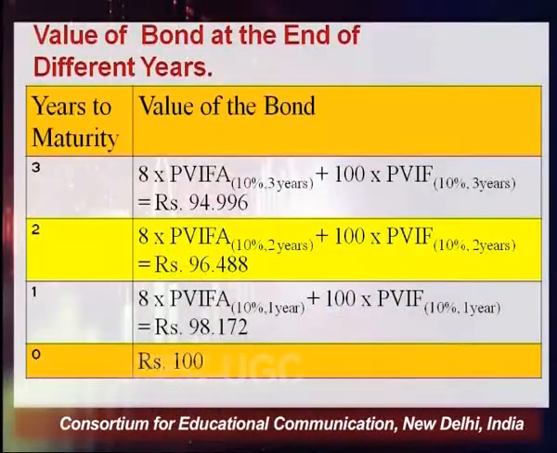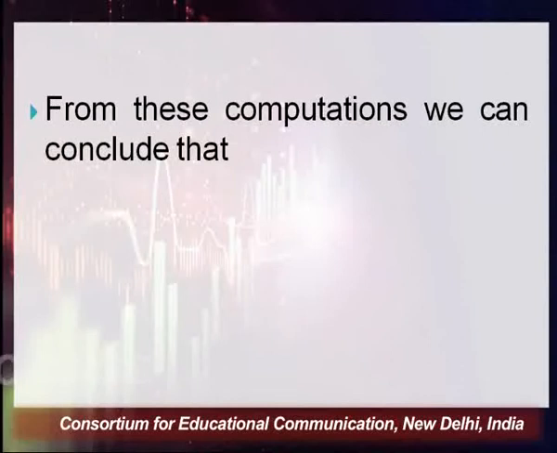At the end of third year, if I compute the value of my bond, it becomes 94 rupees and 99 paisa. So in this way, my dear students, we have actually proved this particular theorem number 4, that if the expected rate of return is more than the coupon rate, the value of bond will obviously be lesser as the maturity approaches. So this is what we have to understand. This is what we were willing to infer from this particular statement.